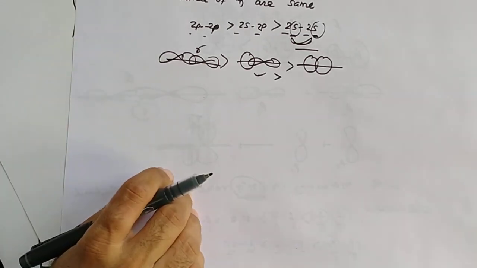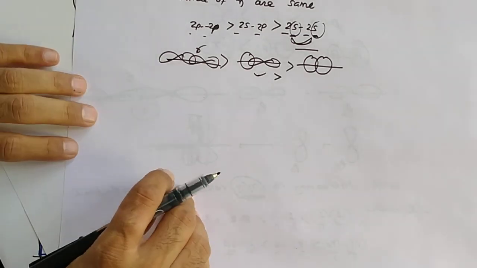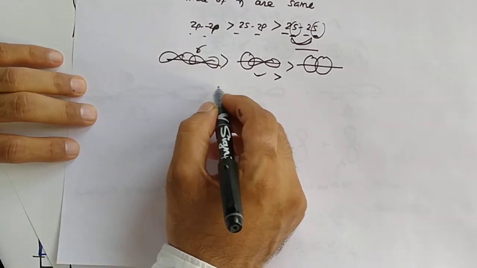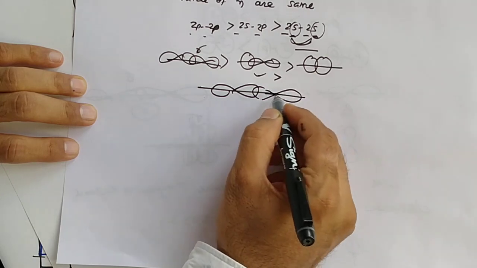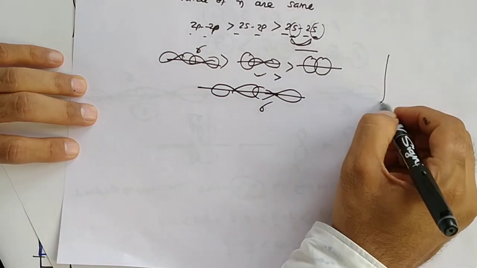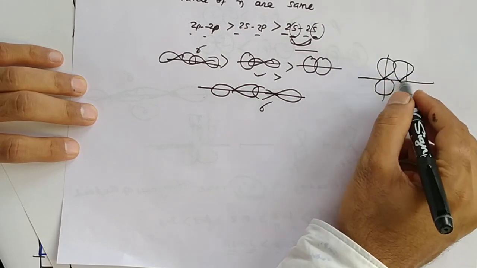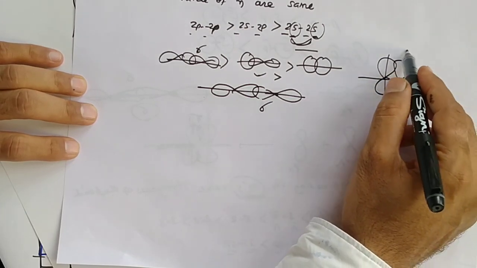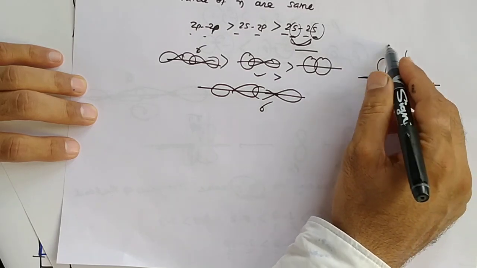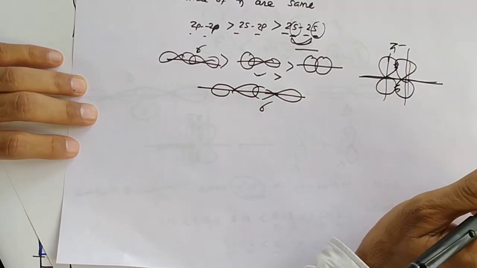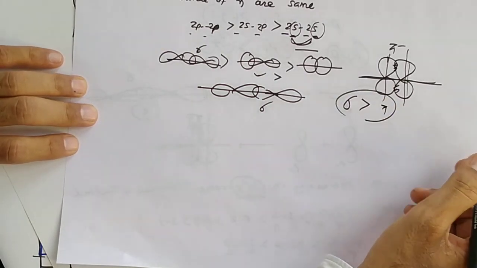Now actually whenever a bond occurs on the same axis, that is sigma, and whenever overlapping occurs perpendicular to the axis, it should be pi. Generally sigma bond is stronger than pi bond.